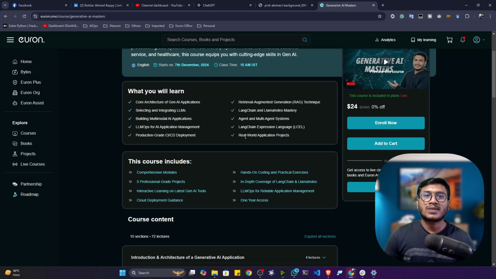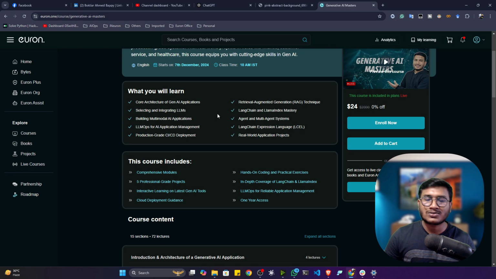In this course, we'll also master the second generation of LangChain called LangChain Expression Language, LCEL. So this is a super important concept inside generative AI nowadays. If you are using legacy LangChain, it would be deprecated soon. So you have to start with the second generation of LangChain, which is called LangChain Expression Language or LCEL.